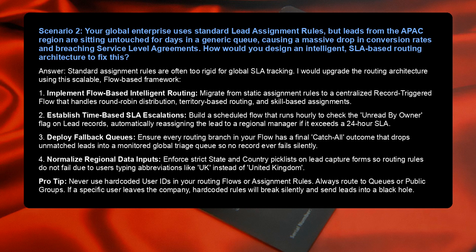Pro tip: never use hard-coded user IDs in your routing flows or assignment rules. Always route to queues or public groups. If a specific user leaves the company, hard-coded rules will break silently and send leads into a black hole.